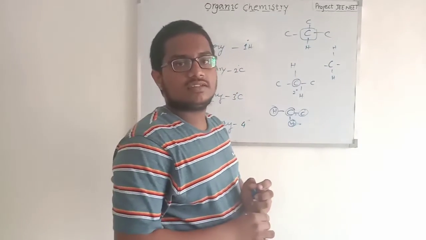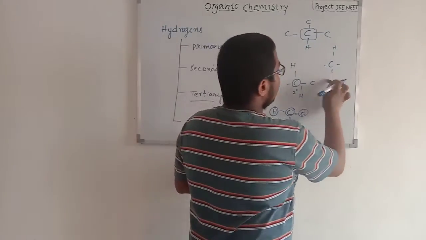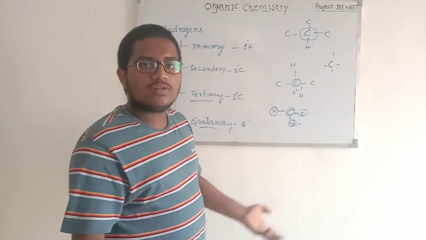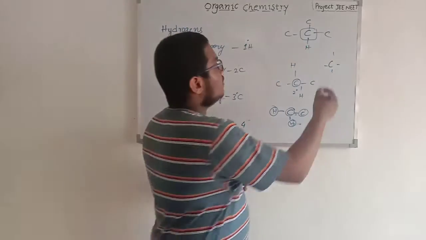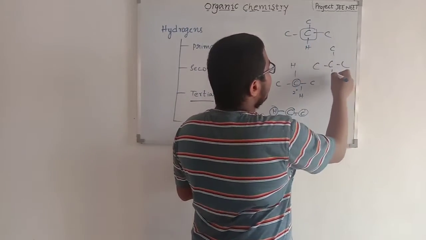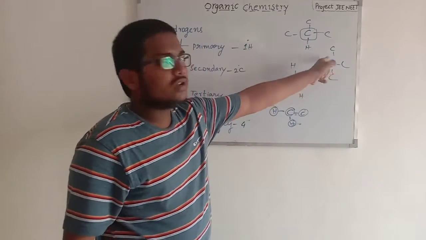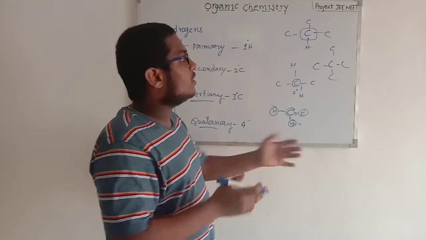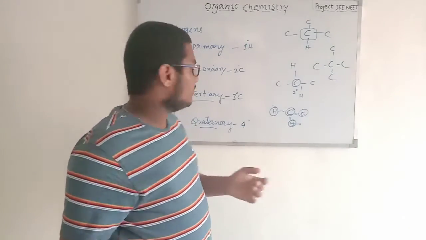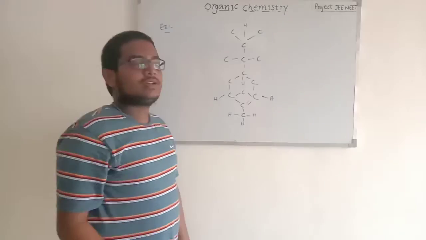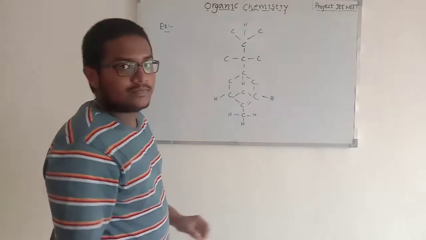They don't exist, because the quaternary carbon is surrounded by 4 carbons. So there is no valency left to occupy the hydrogen. There are no remaining bonds left there. The hydrogen cannot go in and bond with carbon. So there will be no existence of quaternary hydrogen. Okay. Let's see an example.